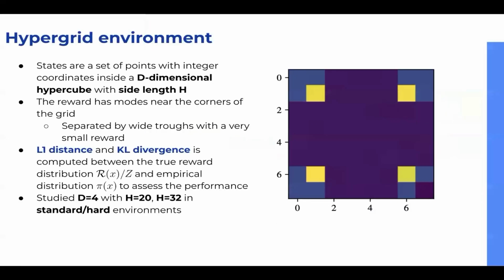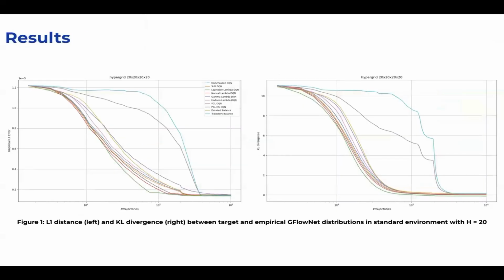You can pause the video to read about the environment description. In the synthetic hypergrid environment, we assess GFlow net's performance by measuring the L1 distance and KL divergence between the true and empirical reward distributions. In a hypergrid with a side length of 20, learnable lambda DQN converges faster than other algorithms, including soft DQN, Munchausen DQN, and other baselines.